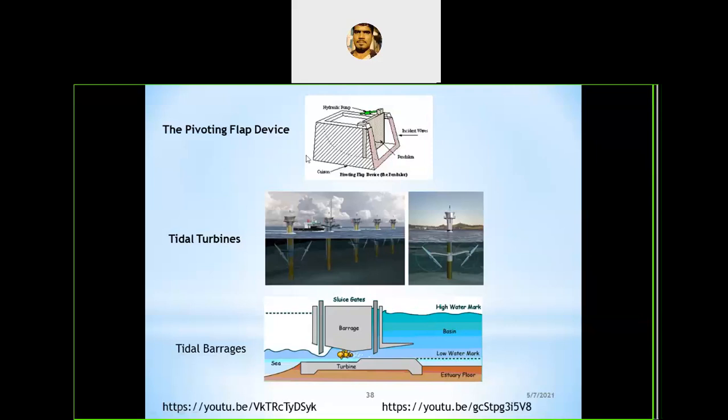So wave energy and tidal energy are actually different. Of course, they are both produced in the ocean or sea, but one is at the bay of the ocean, and the other is in the open, middle, or somewhat deep part of the ocean. I will show some videos on how that energy is converted.